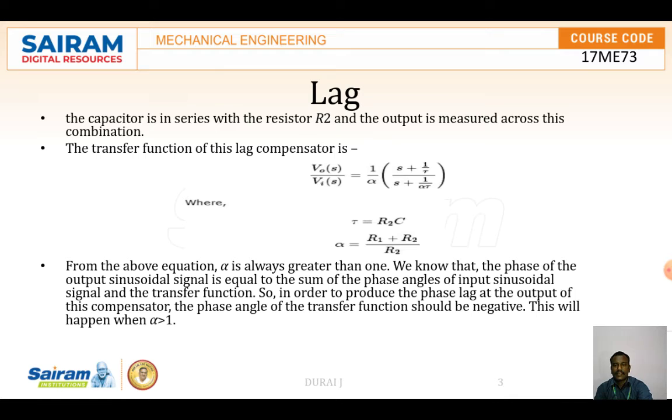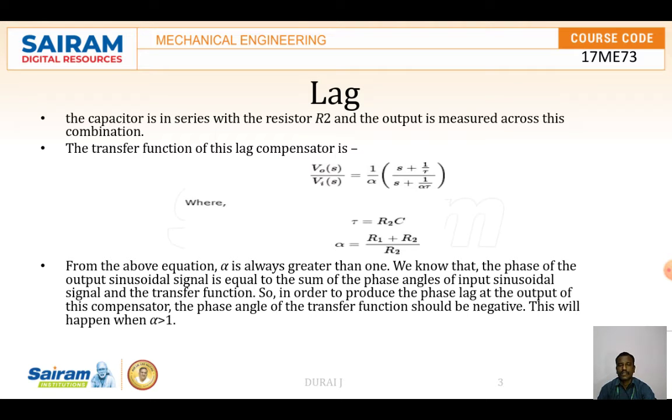Taking the relation, VO of S by VI of S is equal to 1 by alpha into (1 plus S tau) divided by (1 plus S alpha tau), where tau is equal to R2C and alpha is equal to (R1 plus R2) by R2. From the above equation, alpha is greater than 1.